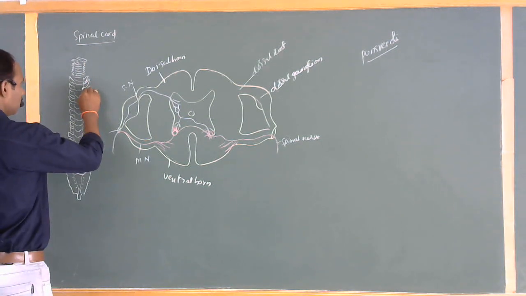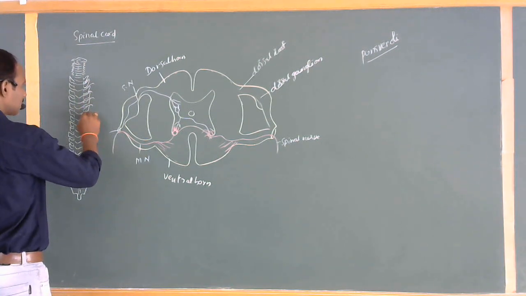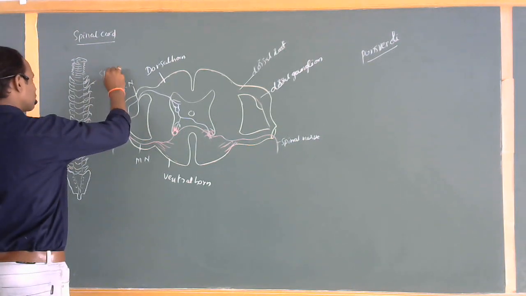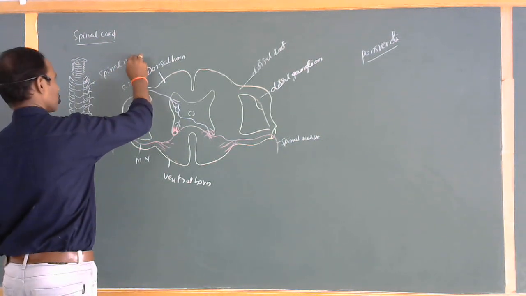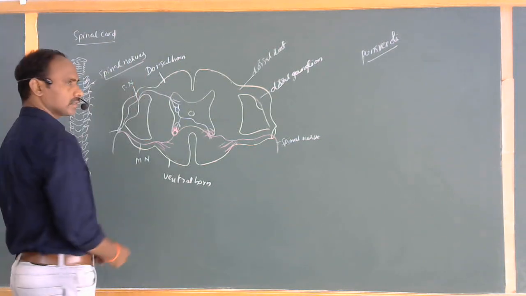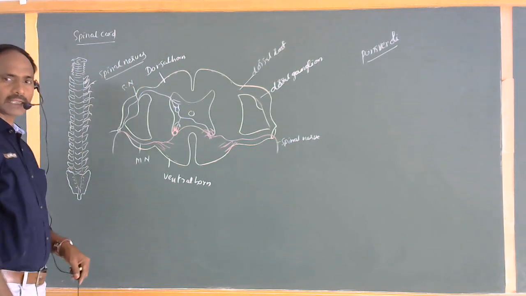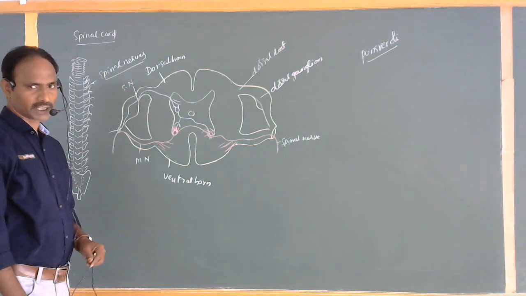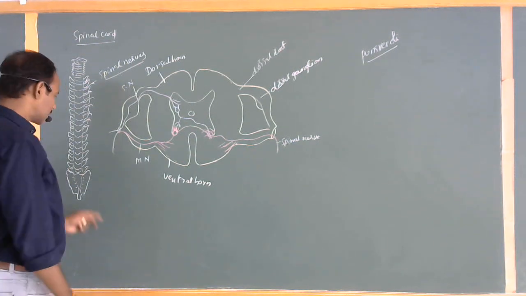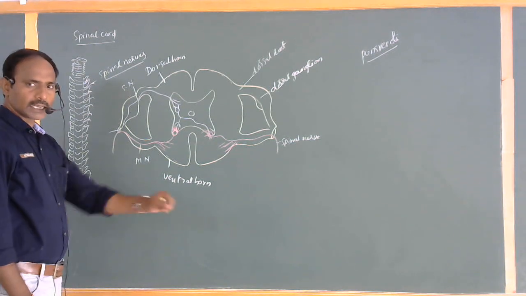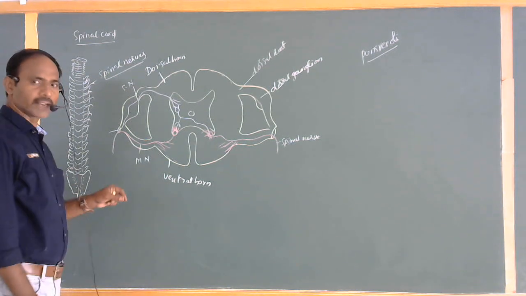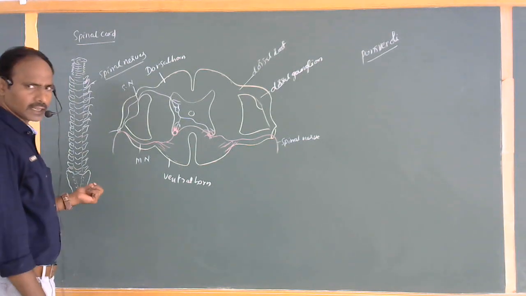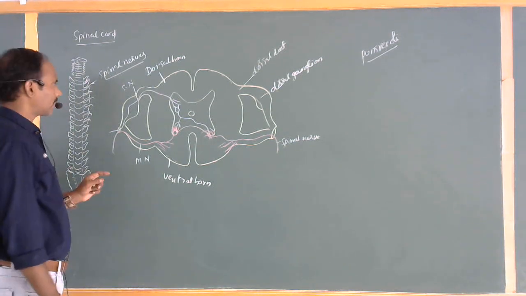For every pair, there are separate nerves. These are commonly called the spinal nerves. You know already that the nerves arising from the spinal cord are commonly called spinal nerves. There are 31 pairs of spinal nerves. The last spines don't have any; they connect with the pelvic region, the coccyx, the last part of the spinal cord.